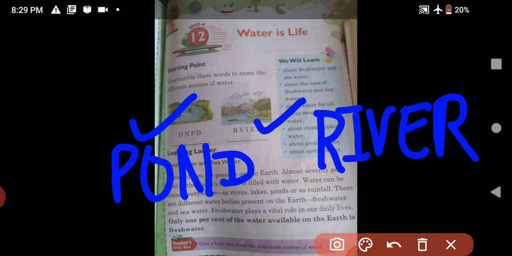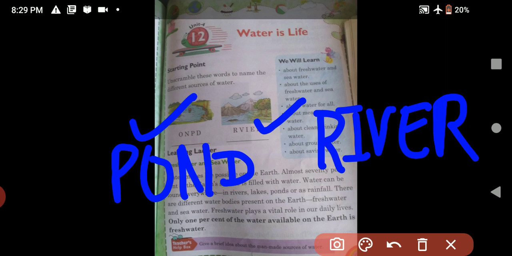We get water from here. These are the sources of water. Do you know what the sources of water are? Source means from where we get water. We get water from where? From pond, river, sea, lake, well, rain, underground water. So these are the sources of water.